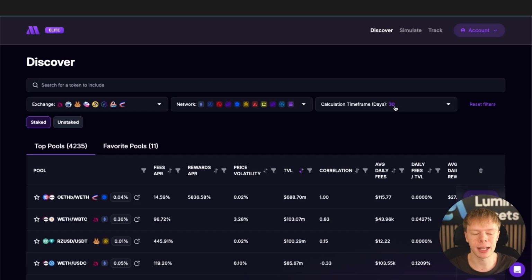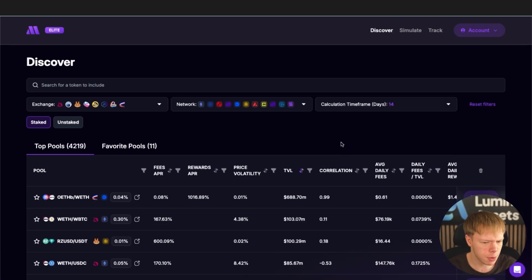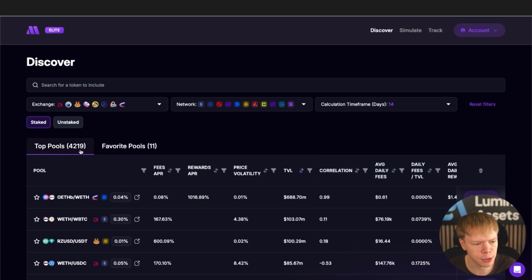And then from there, we can select how much data is being factored in when looking at these potential returns, when looking at price volatility, when looking at average daily volume, stuff like that. I'd recommend about 14 days. Maybe if you're LPing on a shorter horizon, you could do about 7 days. It's literally going to spit out 4,219 pools right there. That's a lot of liquidity pools. That's like half of the liquidity pools in DeFi.